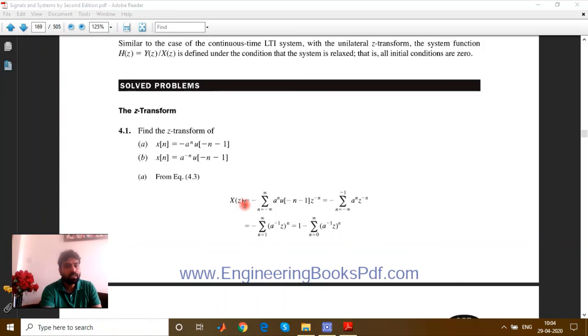So we have just taken this X(z), substituting all these values from minus infinity to plus infinity, substituting x[n] over here. And as I told you, because it is from minus n to minus 1, minus n will tell you minus infinity to 0 and minus 1 will tell you up to minus 1. So this limit from minus infinity to infinity becomes minus infinity to minus 1 here. Simplifying it again, it will become a geometric progression, and under the geometric progression you can easily go for the simplification, the sum of an infinite or finite series.